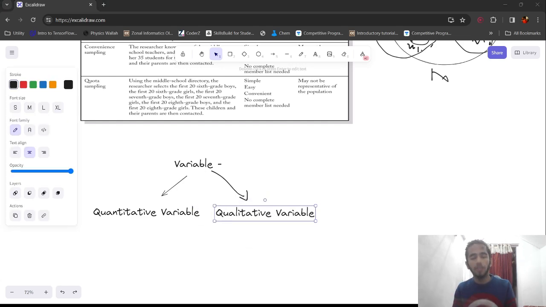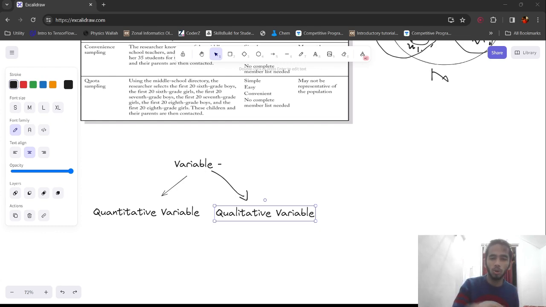So what is a quantitative variable? There are two conditions. First, it can be measured numerically. Second, mathematical operations can be performed on them. For example, runs scored by Virat Kohli in a match between RCB and KKR.